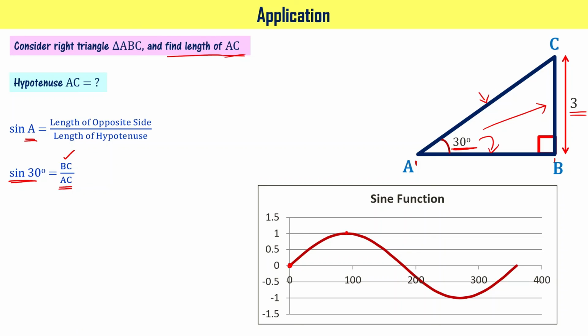Now when you look at 30 degrees, of course here it is not so clear, but this is going to be 0.5. Of course this particular sine function has been developed, and values of sine function for different angles are already available in table form. Looking at that table, you can say that sine 30 degrees is equal to half.